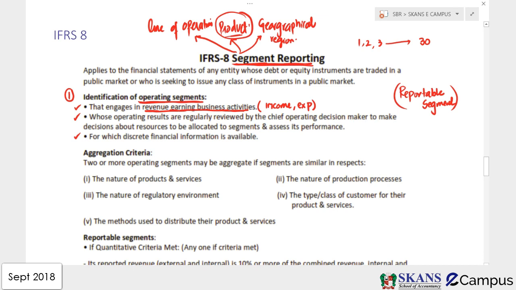It means the resource allocator is regularly reviewing their results in order to allocate the resources. Now the last thing should be that for which discrete financial information is available. It means financial information should be available at discretion. At discretion, it means every kind of information could be gathered about the product or the geographical region.